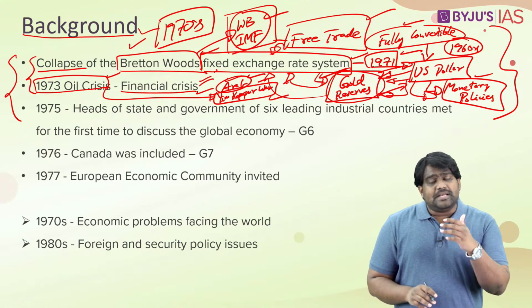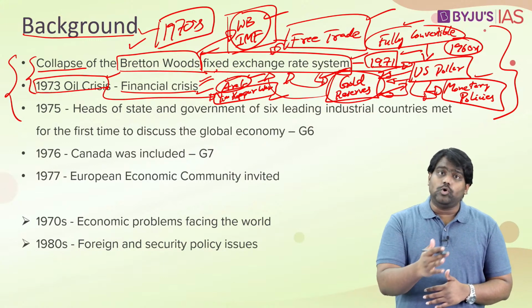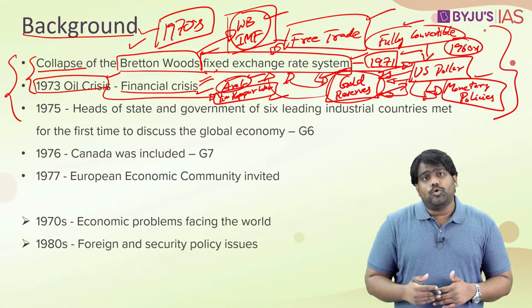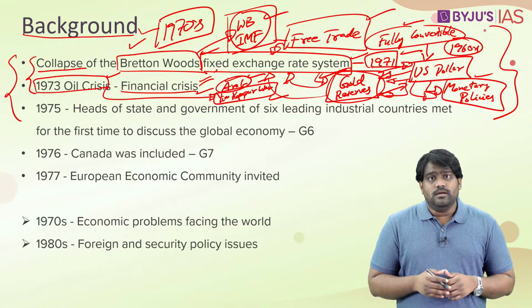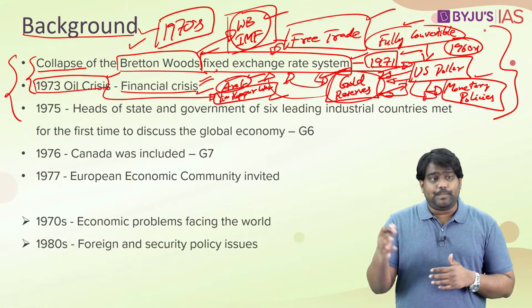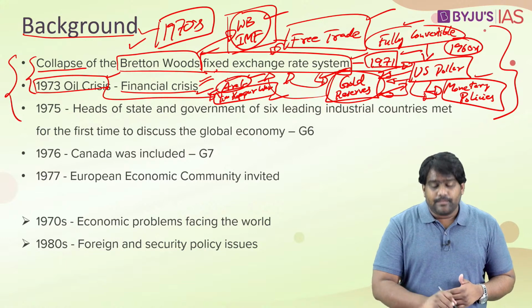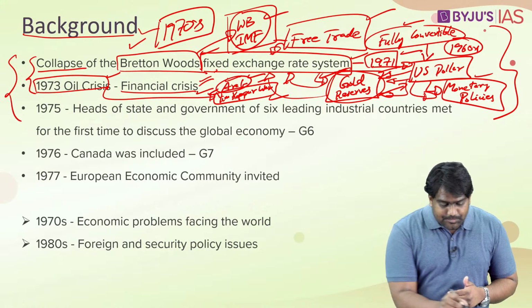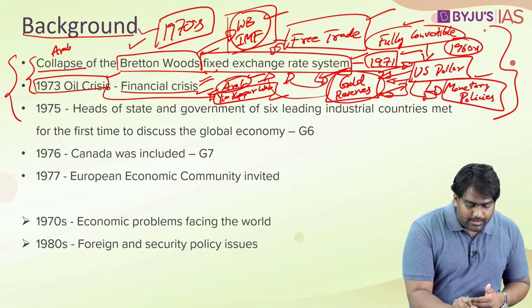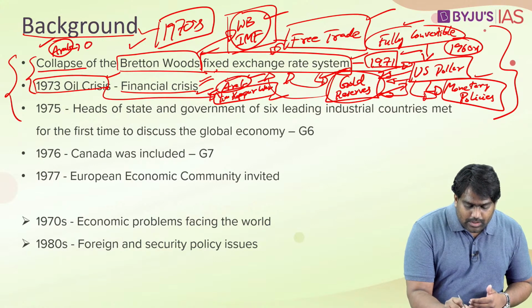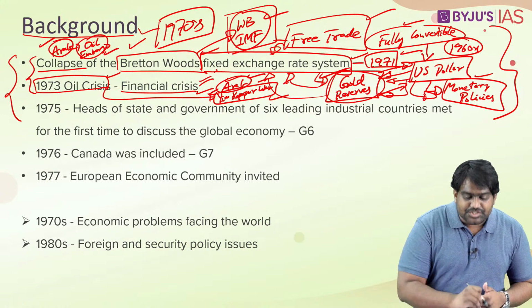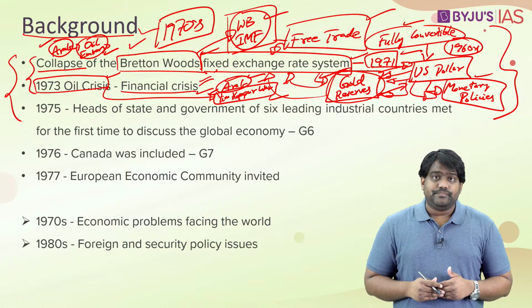In this conflict, the Western countries extended support to Israel. When this conflict broke out between Arab countries and Israel, countries like the US, Japan, France, Canada all extended open support to Israel. So this angered the Arab countries, and they called for an oil blockade or an oil embargo on the Western nations which were supporting Israel.